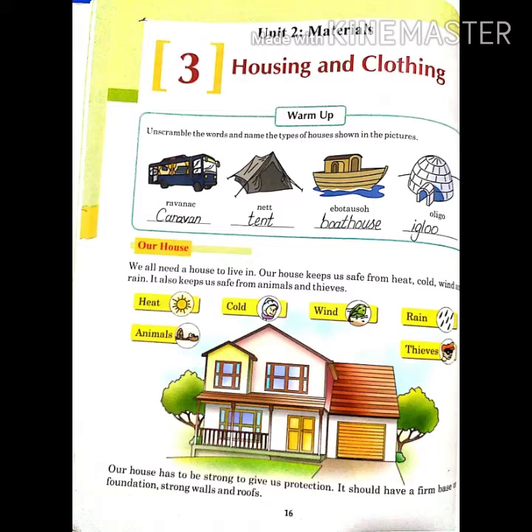So students, all living things need house to live. Animals and human beings live in their houses because we can't live without our shelters. Houses are for protection and houses keep us safe from different weather conditions. For example, heat, cold, wind and rain. And they also protect us from wild animals and burglars. As we have already discussed that houses are for our protection, so they should be made up of strong material.